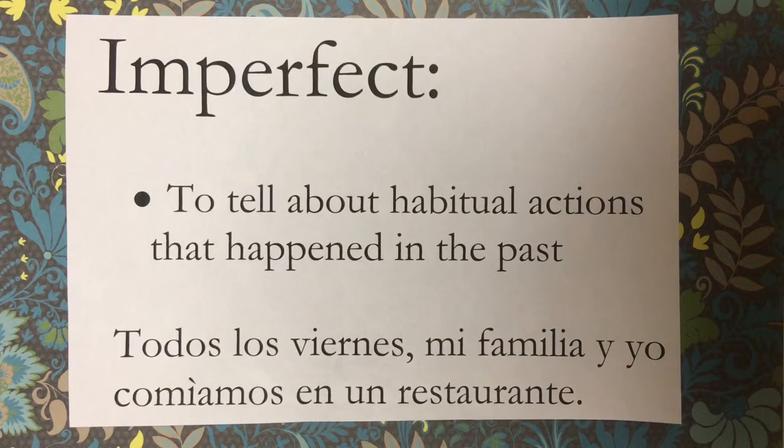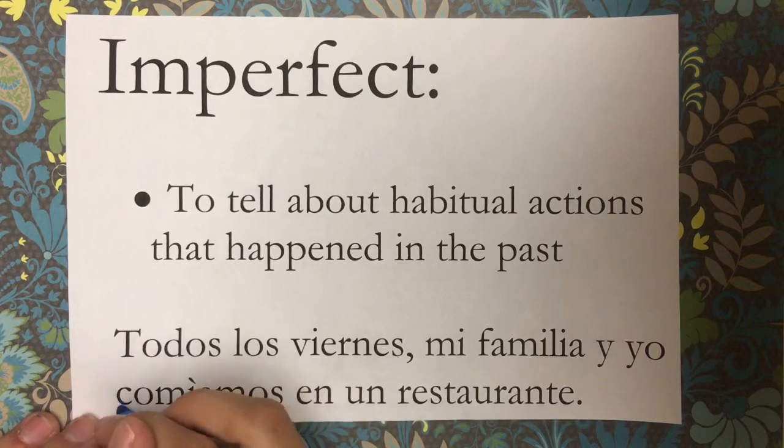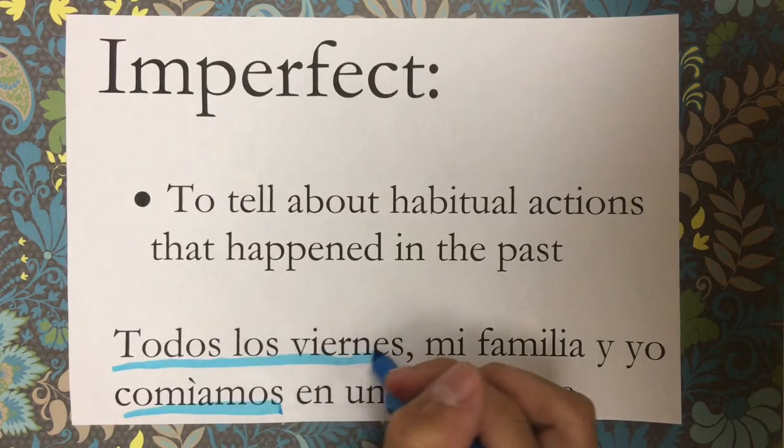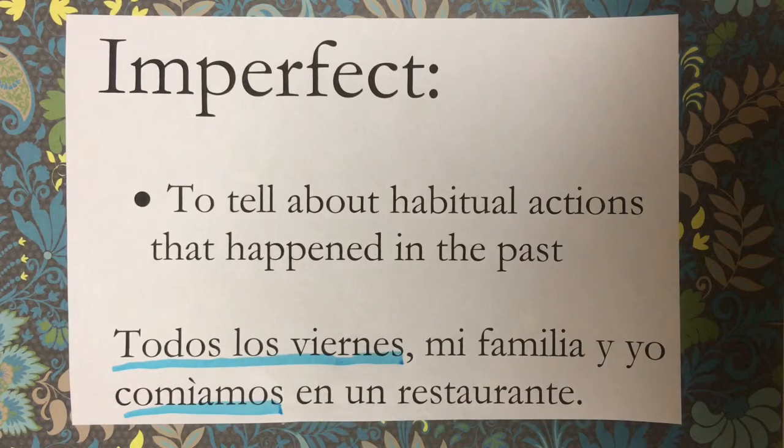The imperfect is the second form of past tense verbs used in Spanish. One use of the imperfect is to talk about habitual actions that happened in the past. For example, todos los viernes mi familia y yo comíamos en un restaurante. Comíamos is an imperfect form of the verb comer. You use the imperfect because of the phrase todos los viernes, which tells you that the action happened habitually in the past.